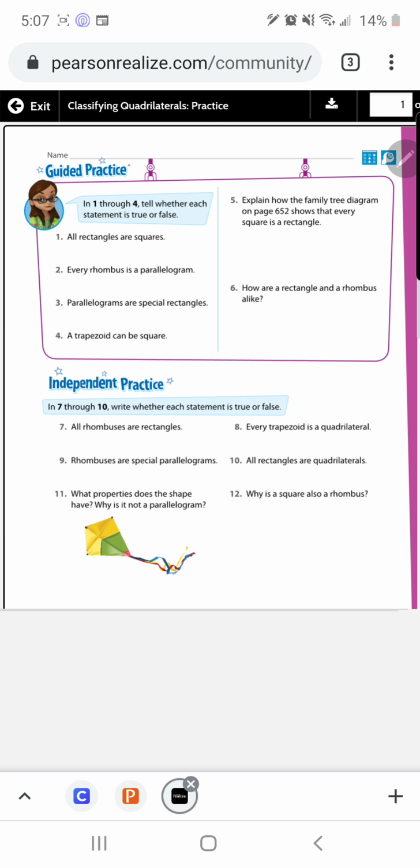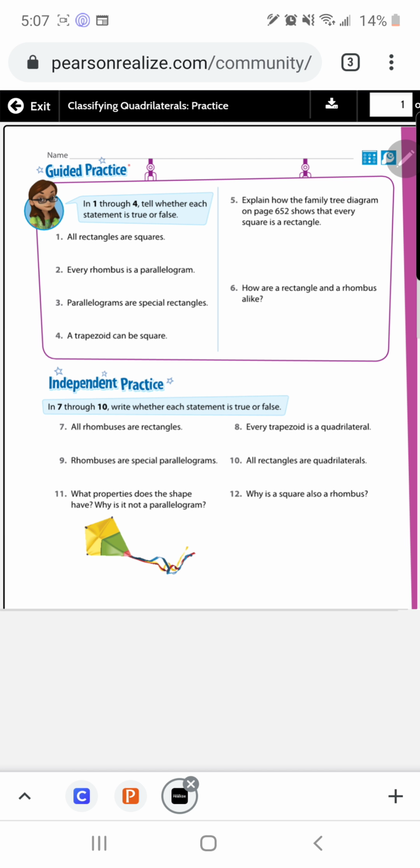All right, so let's go ahead and get started with number 1. It says 1 through 4, tell whether each statement is true or false. Number 1 says all rectangles are squares. That statement is false, and the reason why is because remember that squares have all sides equal plus right angles. Rectangles have right angles. Opposite sides are equal, but not all sides are equal, so that's false.